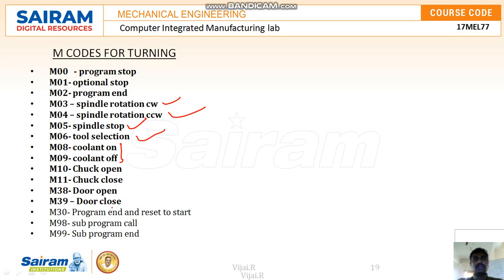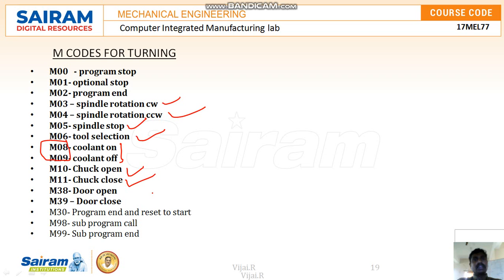In normal manual or conventional machines we use chuck keys, but in CNC machines it is automatic with the help of a pneumatic or hydraulic system. If I use the code M10, the chuck can be opened automatically and we can place the job. Then it can be closed with the M11 code.